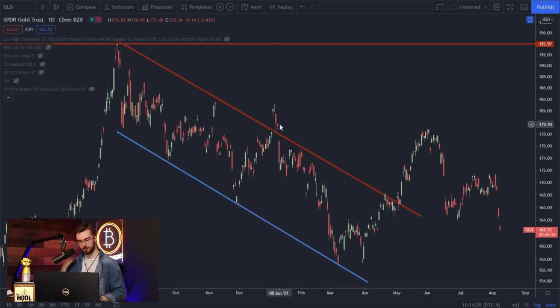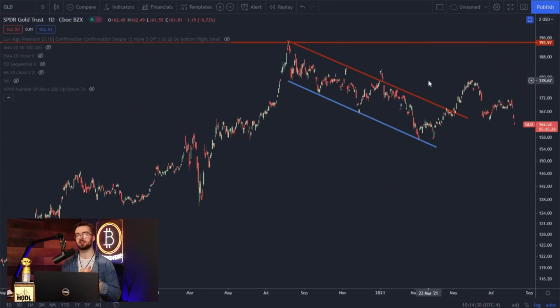With that said, I want to move on here and talk about gold for a second. And you might be thinking, Jebb, gold is not a cryptocurrency. Gold is, in fact, the opposite of a cryptocurrency. But here's the thing. Gold, and I'll be looking at the GLD by the SPDR Trust right here on the technical analysis for today. Gold is very important because gold is the alpha version of, and I don't mean alpha as in the bigger version, I mean alpha as in the first version of Bitcoin.